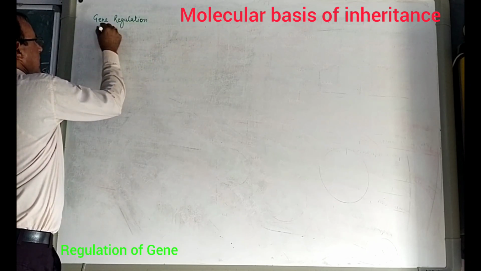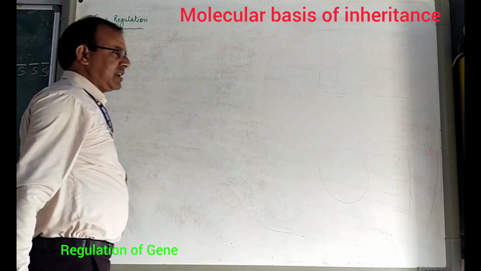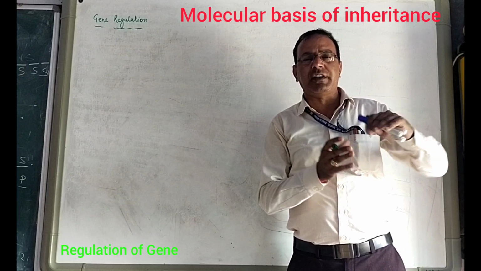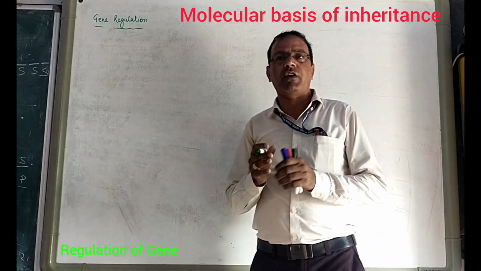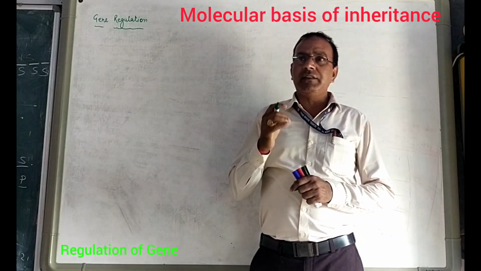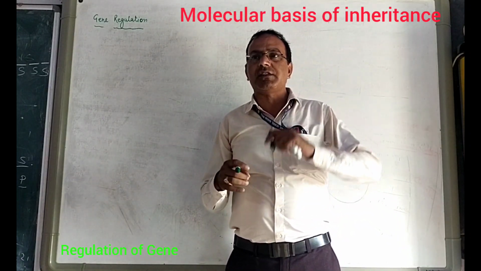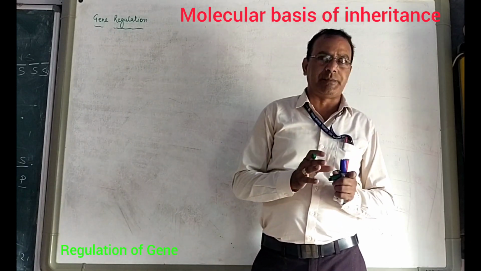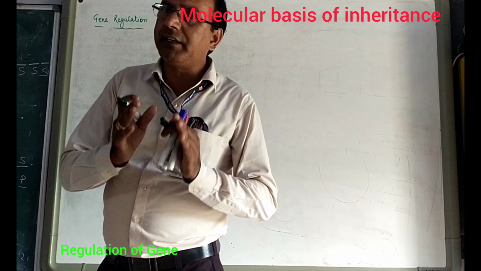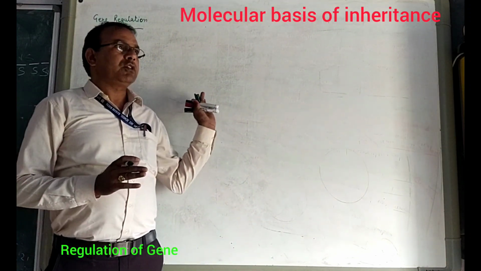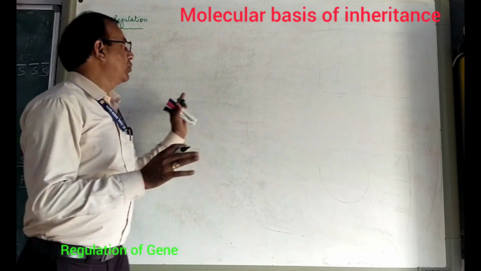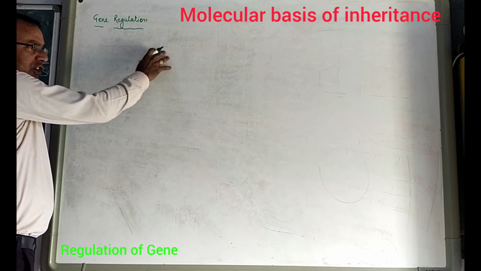We have discussed many processes such as transcription and translation in different organisms. In prokaryotes, both transcription and translation occur in the cytoplasm. But in eukaryotes, transcription occurs in the nucleus, whereas translation occurs in the cytoplasm. During these processes there is a need to regulate the gene, so that no variation or mutation can take place. So the topic is gene regulation.